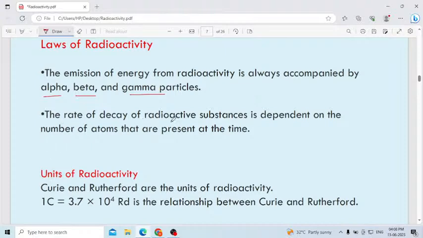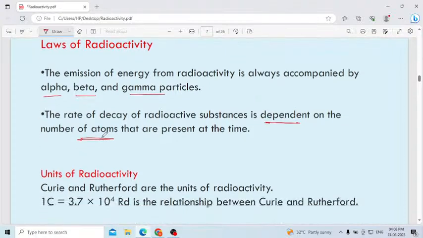The rate of decay of a radioactive substance is dependent on the number of atoms present at the time, how many atoms are involved in radioactivity. That you have to remember.